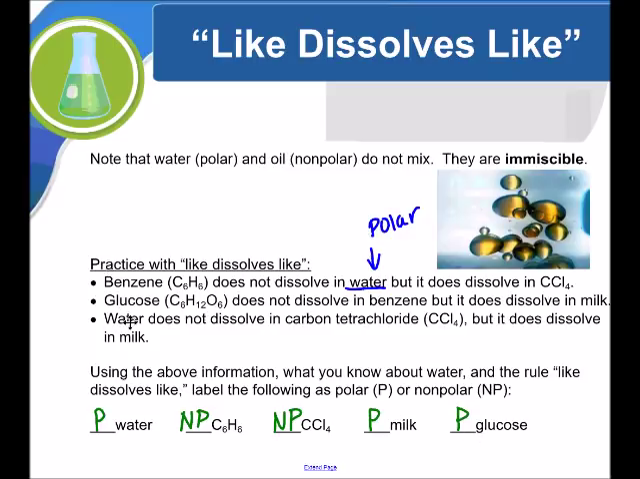Okay, our last one. Water does not dissolve in carbon tetrachloride, but it does dissolve in milk. Water, which is polar, does not dissolve in carbon tetrachloride because it's nonpolar, but it would dissolve in milk because milk is polar, and like dissolves like.